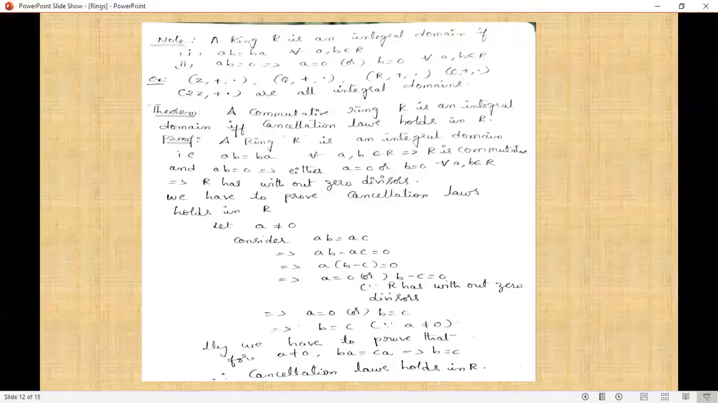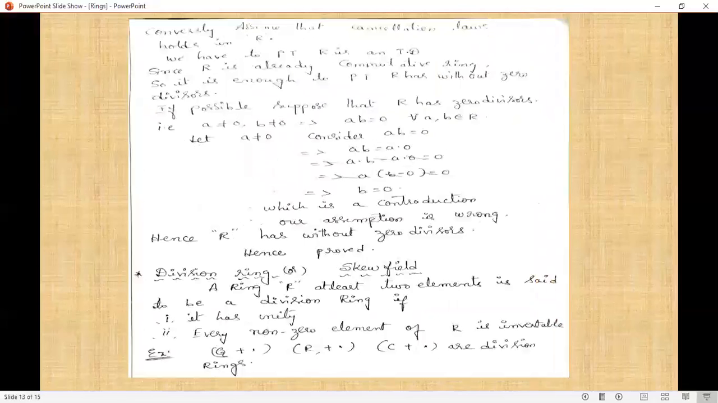Conversely, assume that cancellation laws hold in R. We have to prove that R is an integral domain. Observe that R is already commutative as given in the statement, so it is enough to prove that R has no zero divisors. If possible, suppose that R has zero divisors, that is a not equal to 0, b not equal to 0 and ab equals 0. Now we consider a not equal to 0 and ab equals 0.